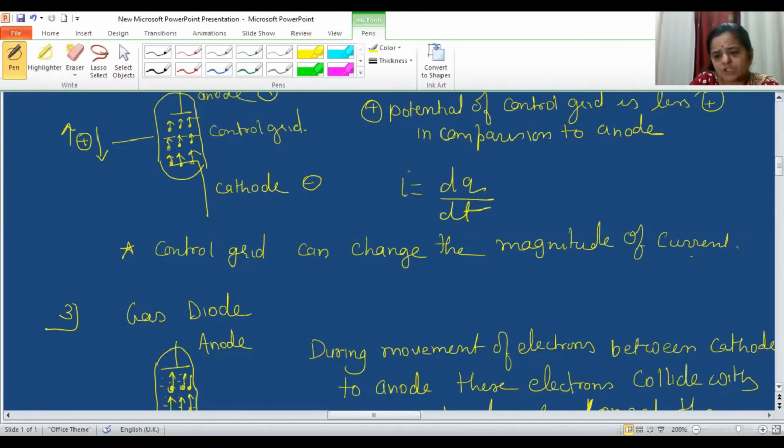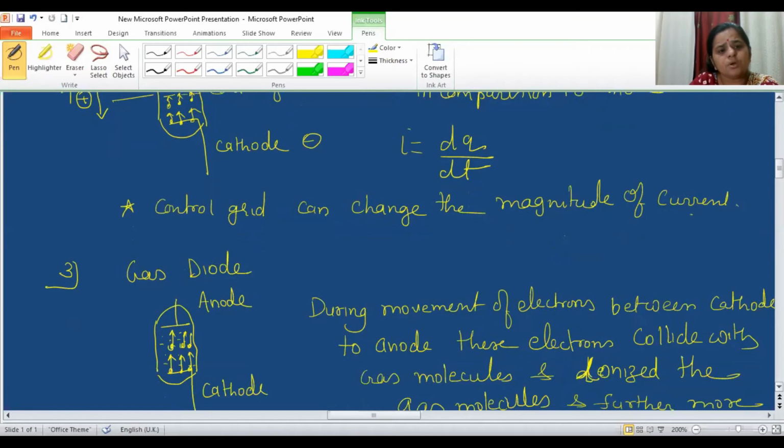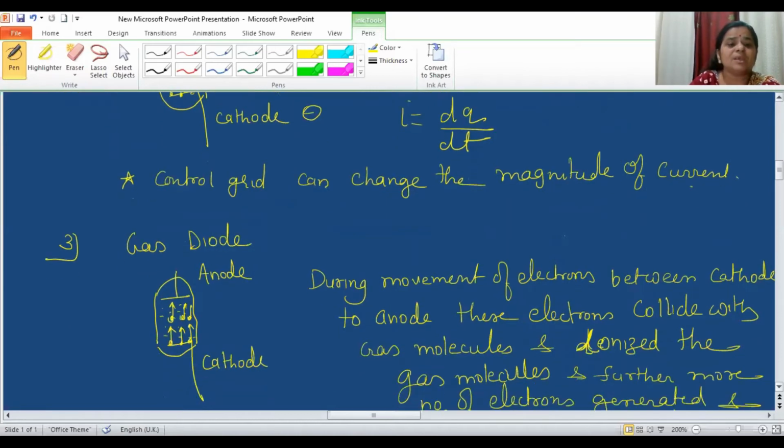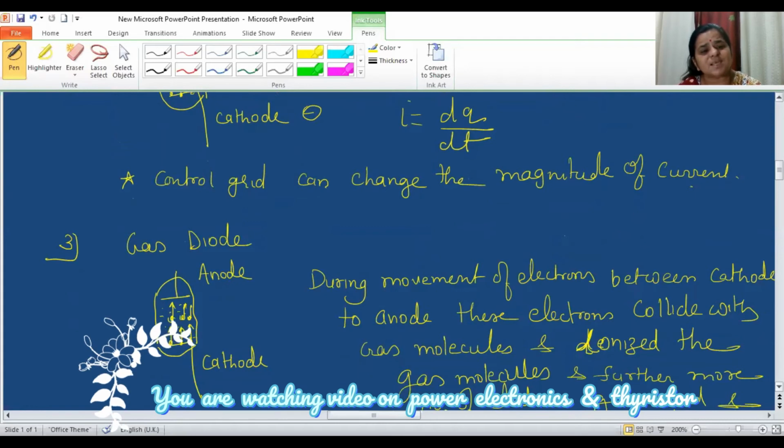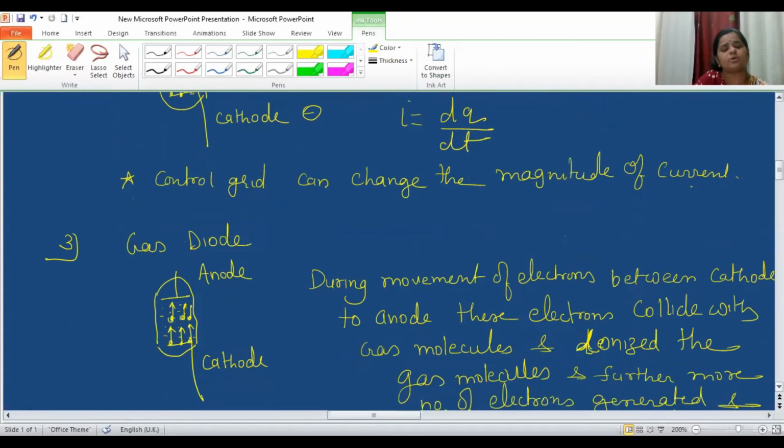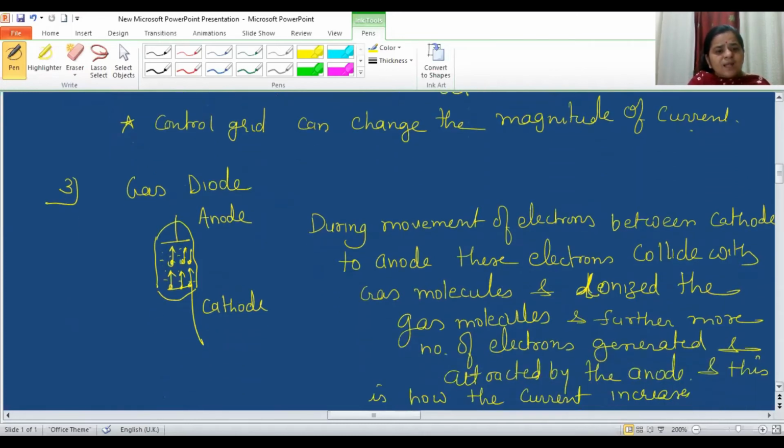Now, whether we talk about the vacuum diode or the vacuum triode, both devices have the drawback that their current carrying capacity is limited, because in both devices the major source of electrons is only the cathode surface, which is made of some material that cannot emit electrons beyond its capacity. So the current carrying capacity in both devices was the major drawback. To overcome that, the next device that came into the picture was the gas tube.